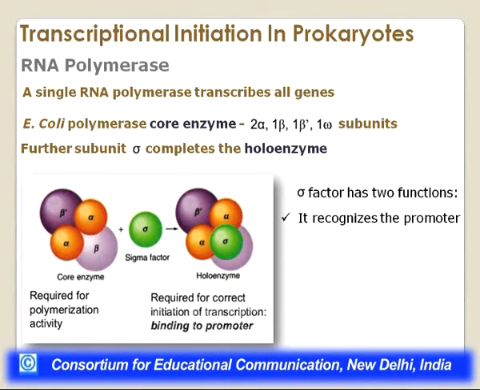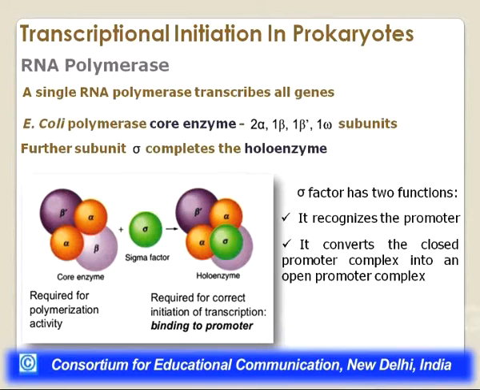But when it combines with the sigma factor and becomes a holoenzyme, that gives the enzyme the specificity to bind at the promoter regions only. The RNA polymerase has the tendency to bind anywhere on the DNA and probably start transcription, but the sigma factor gives this specificity when it forms the holoenzyme. So the sigma factor has 2 functions. One, it recognizes the promoter. The promoter is a cis-acting element, we will talk about it. It is the element present on the DNA just adjacent to the gene which is to be transcribed. So it recognizes the promoter.